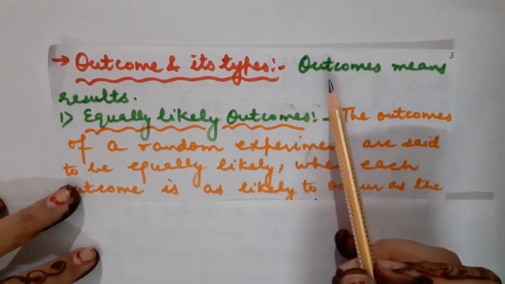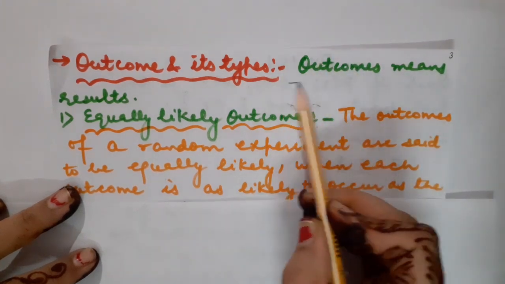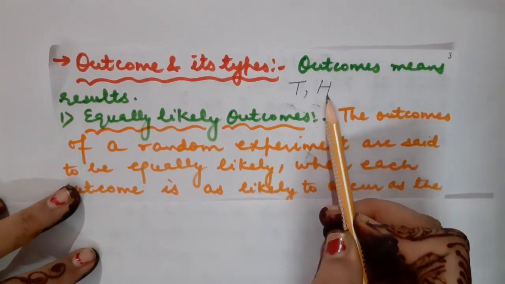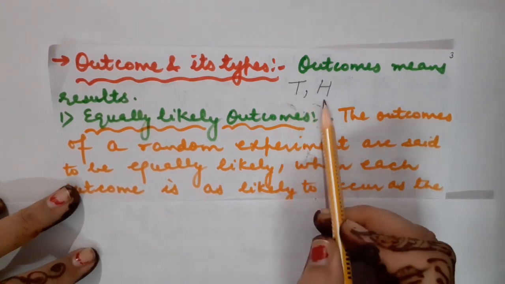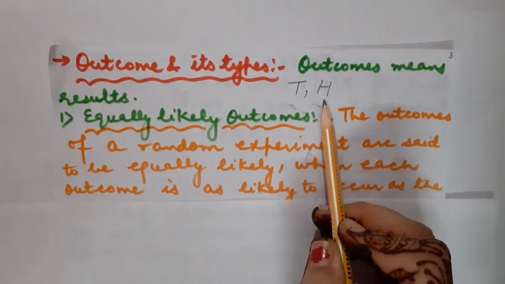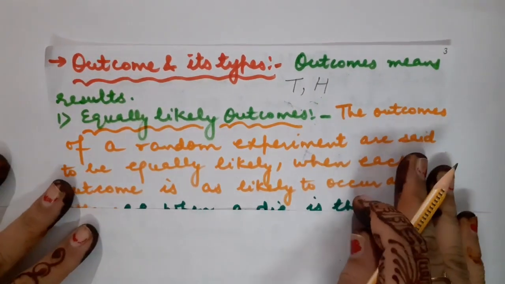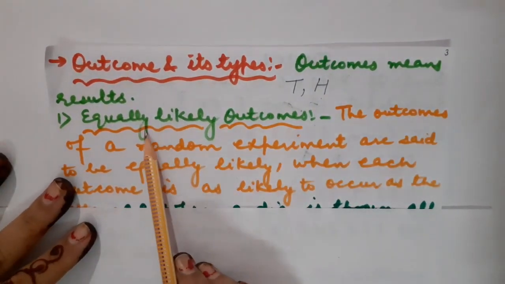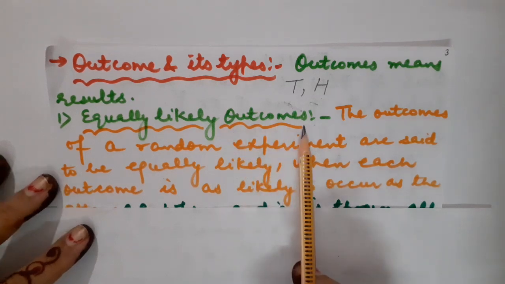In the same manner, whenever we toss a coin, we will get either tail or head. So these are basically the outcomes whenever an experiment happens. So what are the types? The very first type is equally likely outcomes.